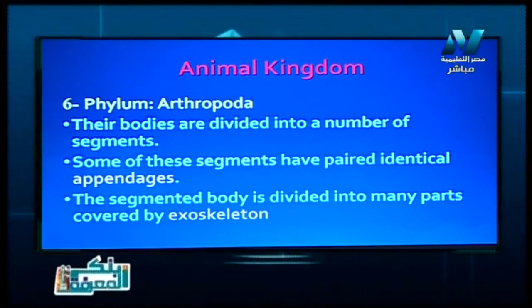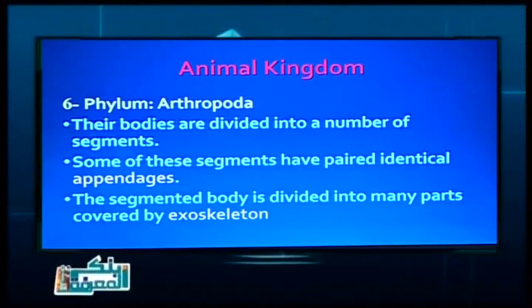Now, my dear students, we can continue next time studying the widespread, very important phylum, which is the arthropoda. And the arthropoda includes many classes, like Insecta, like Arachnida, like Myriapoda, and many classes.